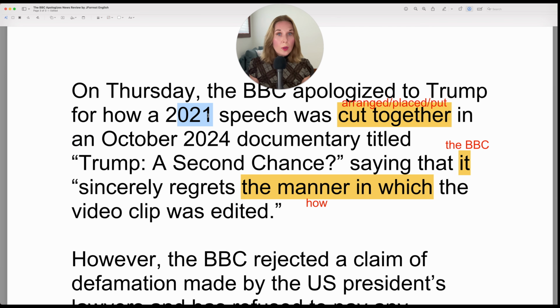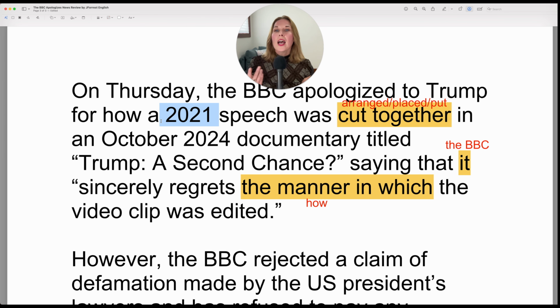Now, 2021 in this case and October 2024, they function as adjectives. They give you information about the nouns, but adjectives are optional, so you can remove them grammatically. So the BBC apologized to Trump for how a speech was cut together, but adjectives give information. So what type of speech? A 2021 speech, a speech made in 2021.